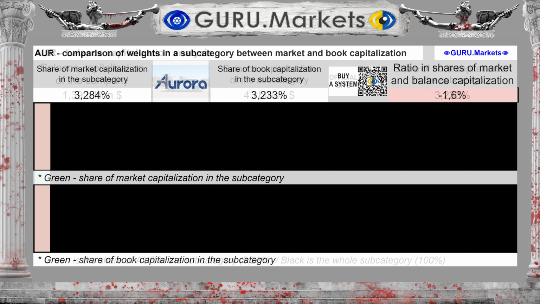By comparing the shares of stock exchange and balance sheet capitalization, we can see the following. Occupied share of Aurora Innovation Inc. in the subcategory in case of market capitalization assessment is 3.284%. The balance sheet capitalization is 3.233%, which is 2% less than the share of market capitalization.